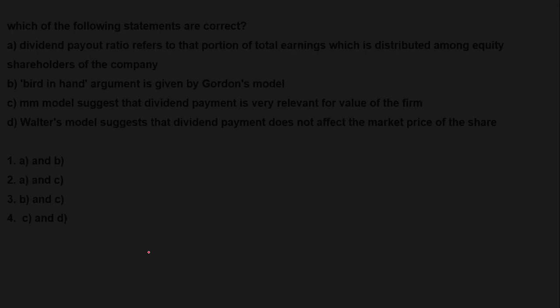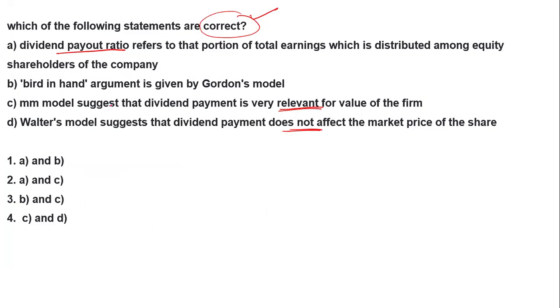Yes, what is our question? The question is talking about the dividend payout ratio referring to the proportion of the total earning which is distributed among the equity shareholders of the company. Yes, it is true. In the dividend payout ratio, whatever total earning the company has earned is distributed to its equity shareholders, in which ratio, that is the dividend payout ratio.